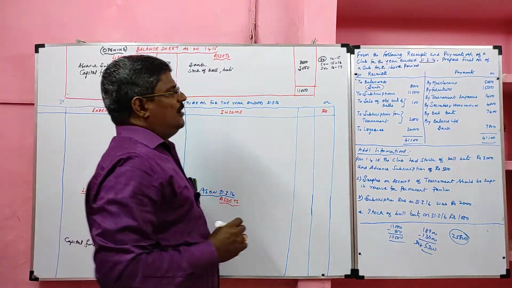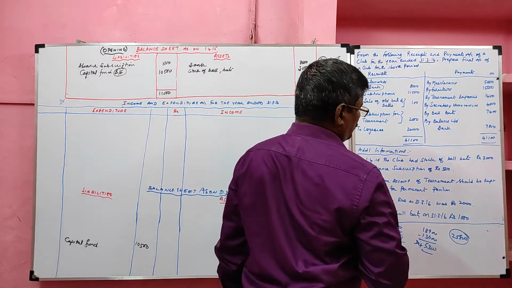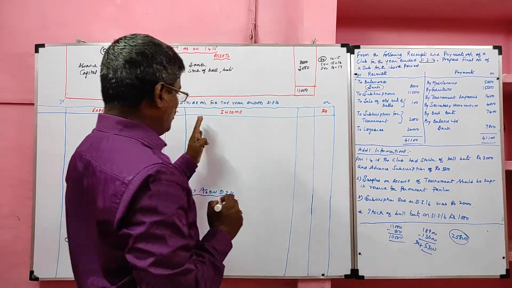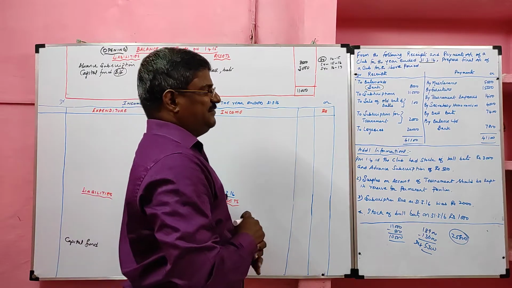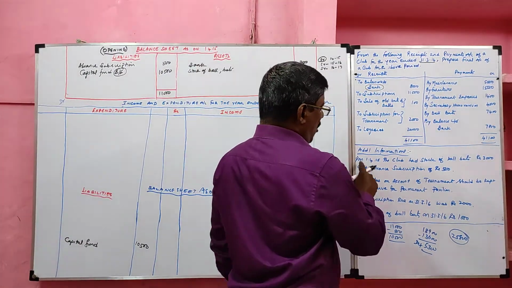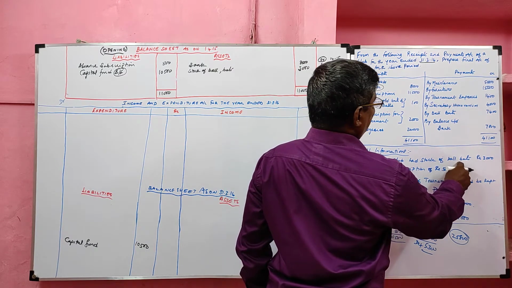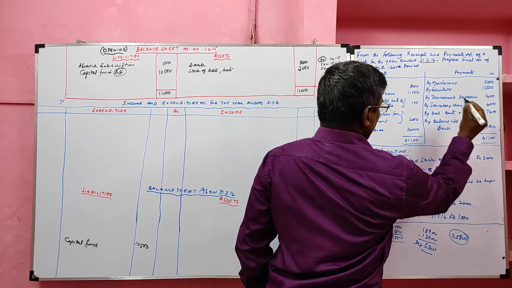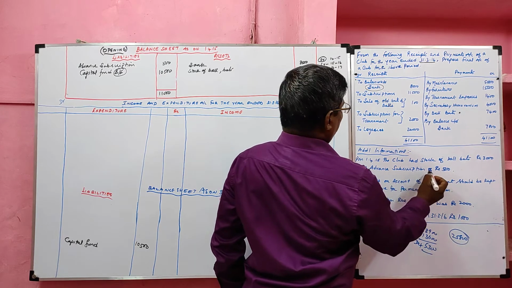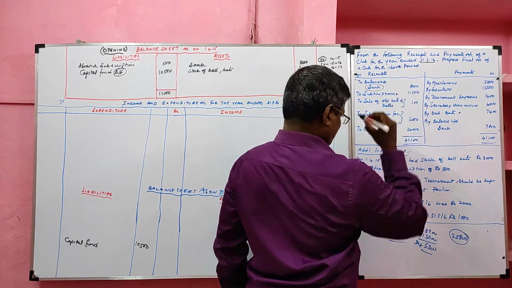Now we are going to prepare the income and expenditure account and balance sheet. First we are going to mark the adjustments. On 1st April 2015, the club had a stock of ball bats, so we have an adjustment for ball bats. Then under advance subscription, we have an adjustment for subscription.